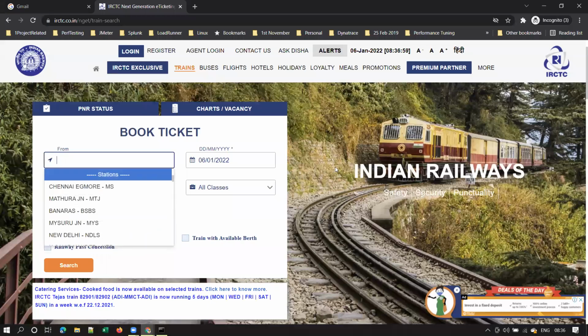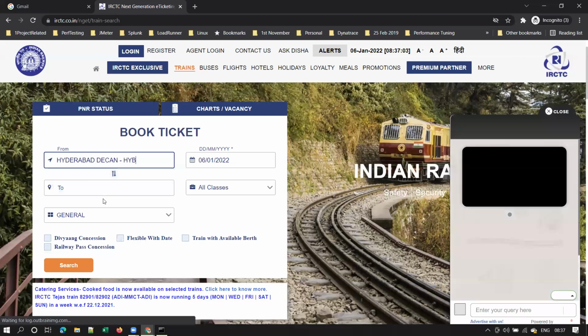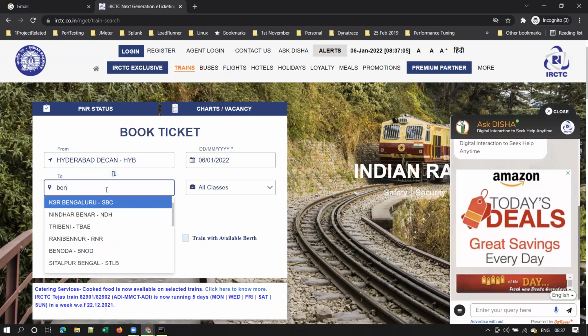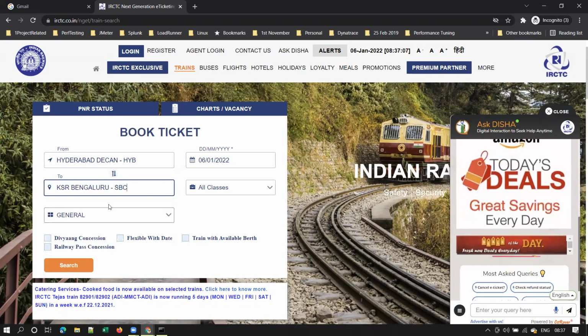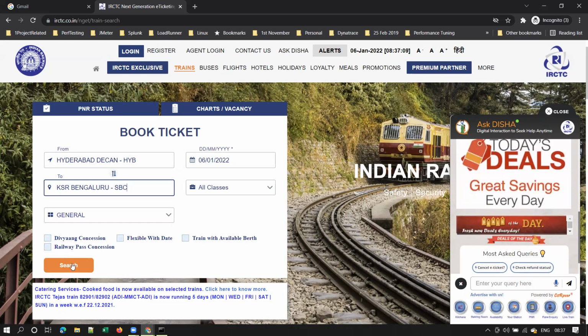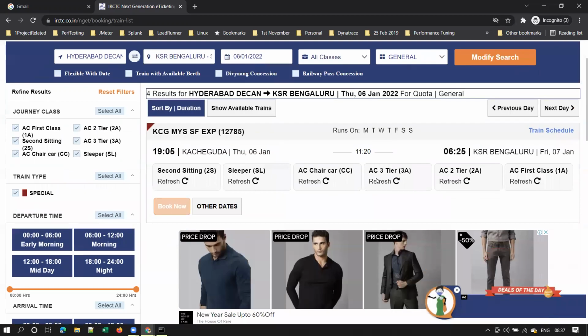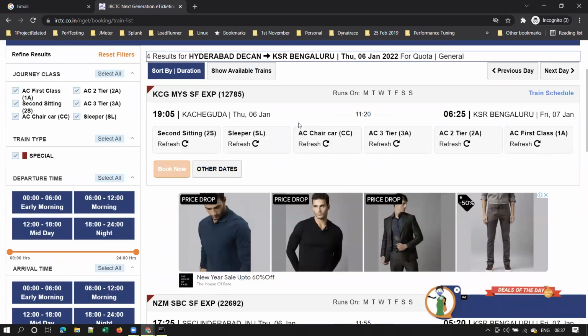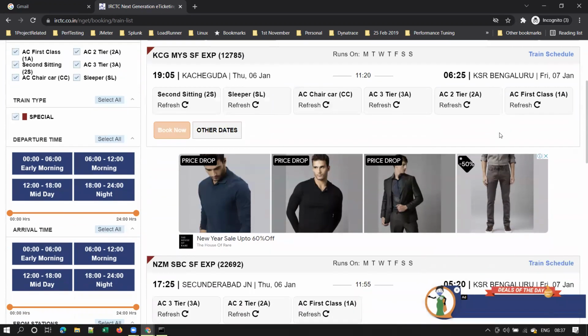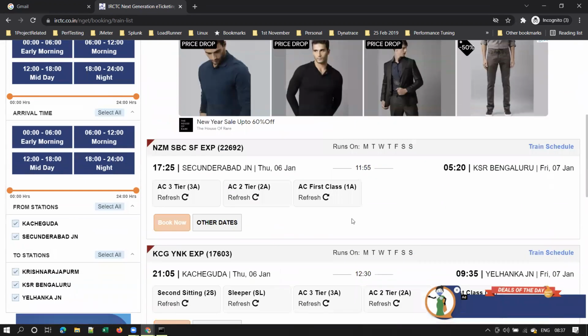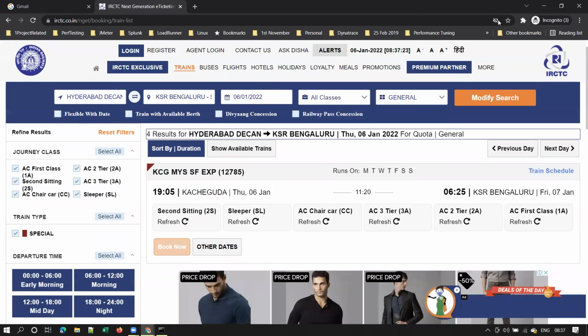However, if you want to search for some trains, let me search for availability between two cities, and you click on search. Once you click on search, this content changes every time. The availability all changes every time, so this is dynamic content.